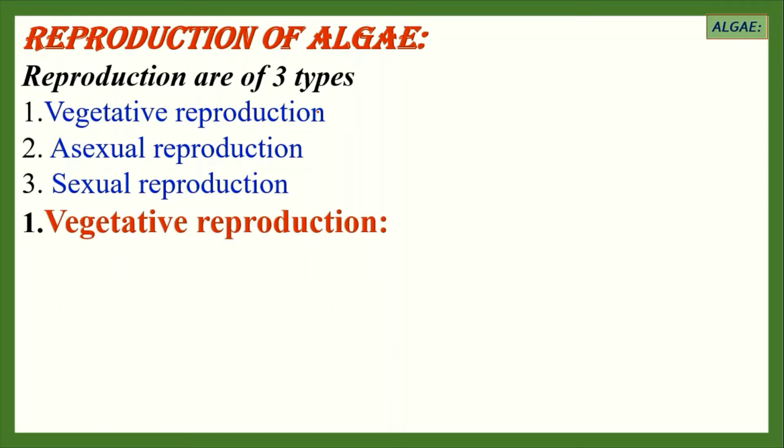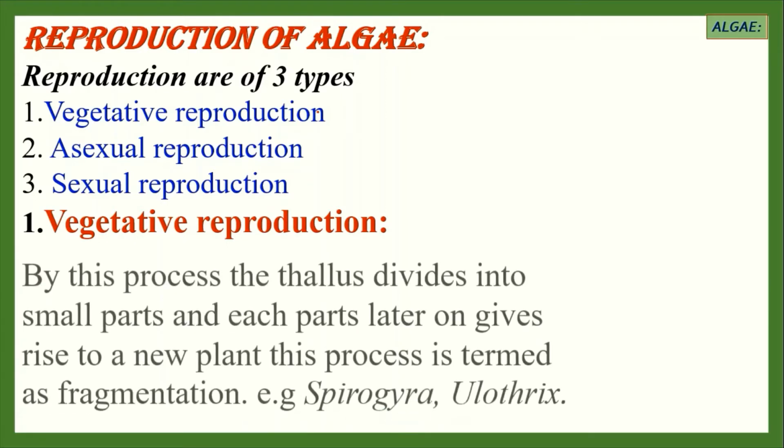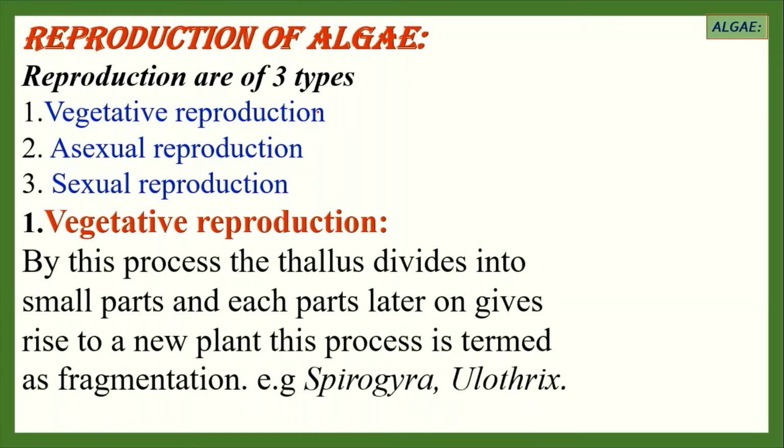Now let us discuss vegetative reproduction. You know that when reproduction takes place by vegetative parts or body parts, by this process the thallus divides into small parts, and each part later on gives rise to a new plant. This process is known as fragmentation.